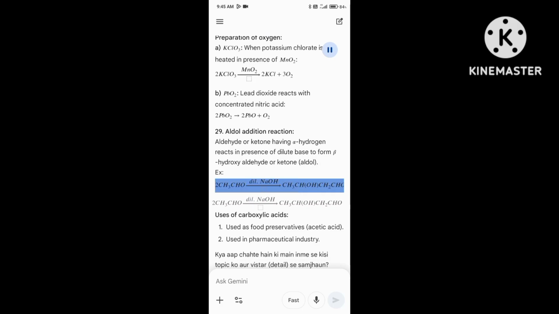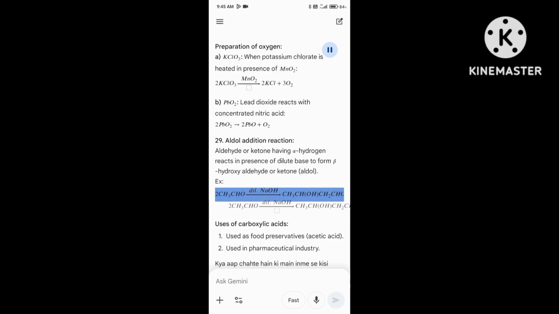29. Aldol addition reaction: an aldehyde or ketone having alpha hydrogen reacts in presence of dilute base to form beta hydroxy aldehyde or ketone, aldol. Example: 2CH3CHO, with dil. NaOH, gives CH3CHOHCH2CHO.